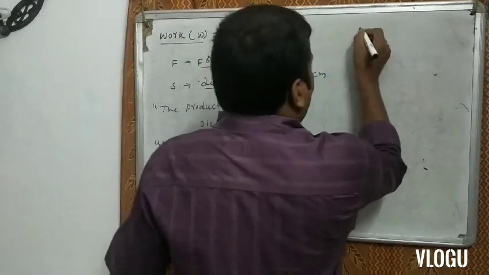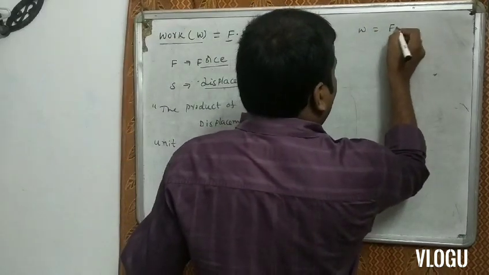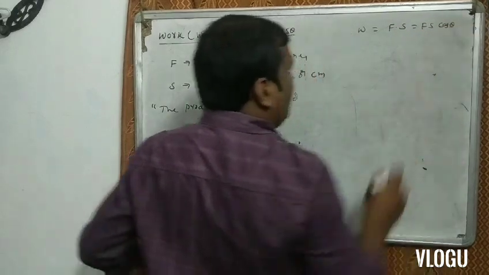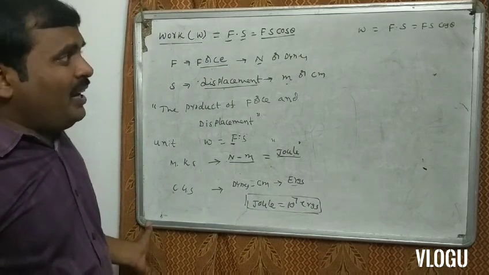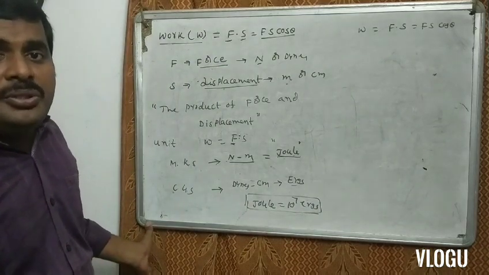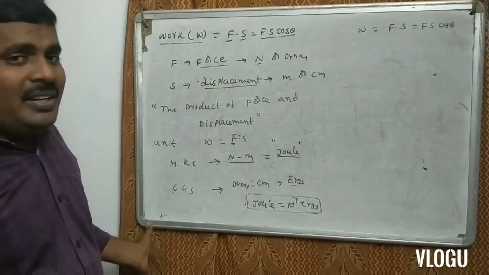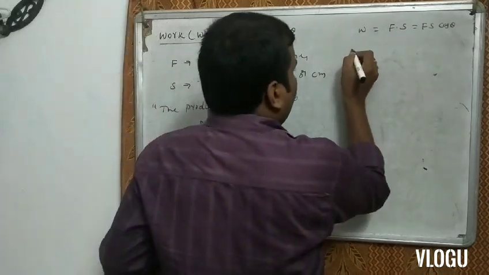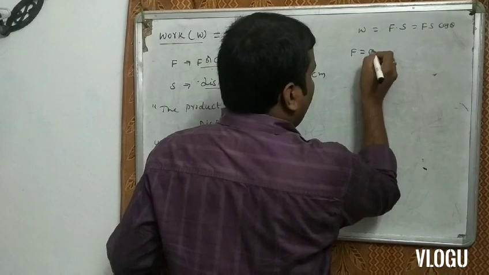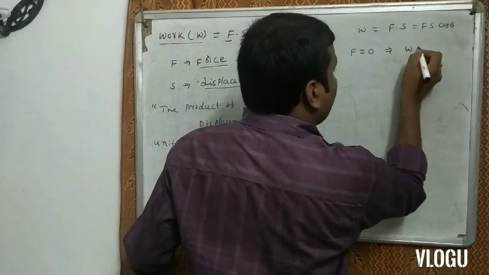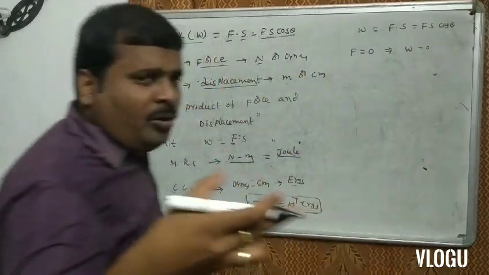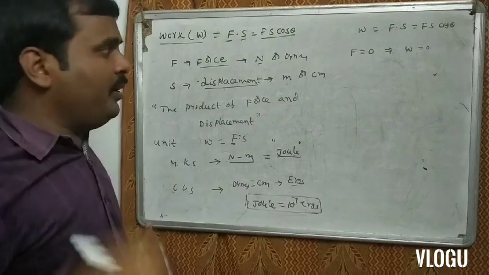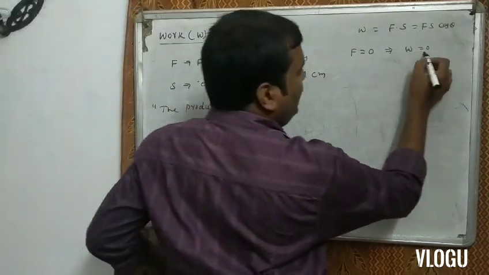When W is equal to Fs or Fs cos theta, at which conditions is the work 0? For example, the applied force F is equal to 0, that implies work is 0. If no force is applied on a body, at that situation the work is 0.